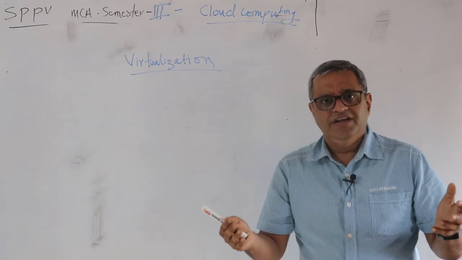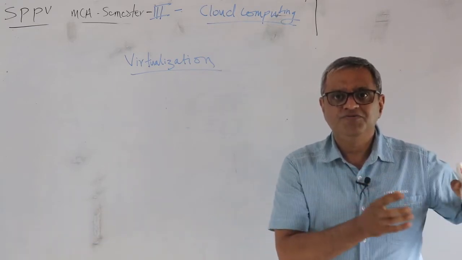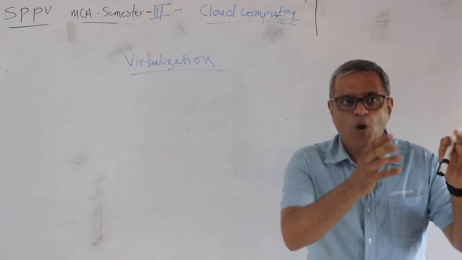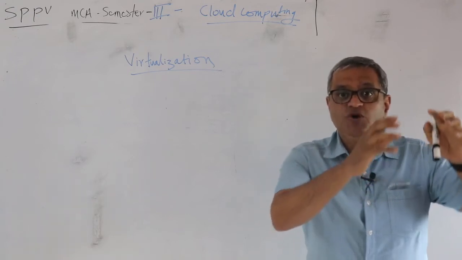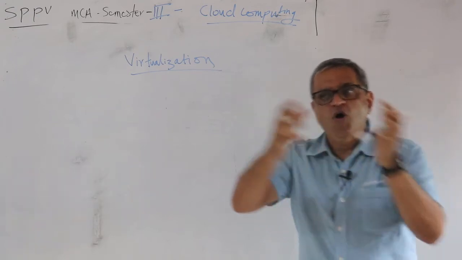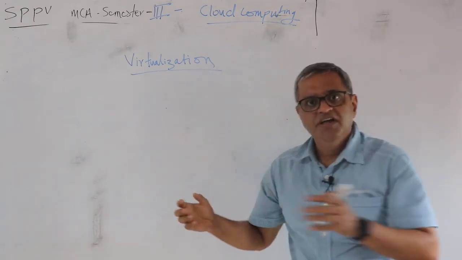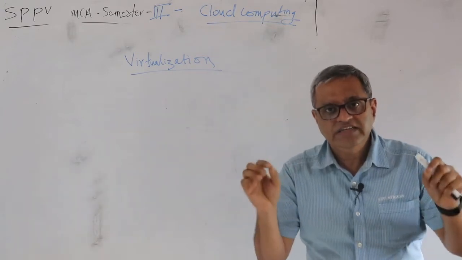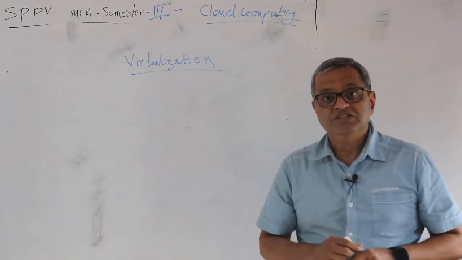But if my operating system is decoupled from my hardware, then I can copy that image of the operating system plus the operating environment onto some other hardware, some other server, and the functioning can happen there. This is the concept of virtualization.